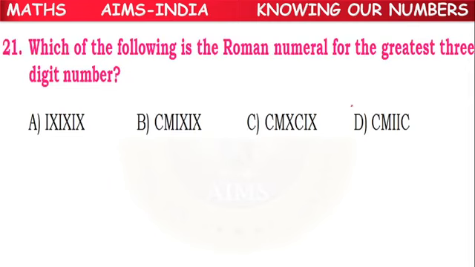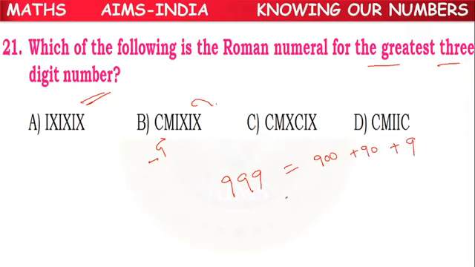So next, which of the following Roman numeral is for the greatest 3-digit number? We have to find the Roman numeral for the greatest 3-digit number. So what is the greatest 3-digit number? We have to write all 9s. 999. This can be written as 900 plus 90 plus 9.